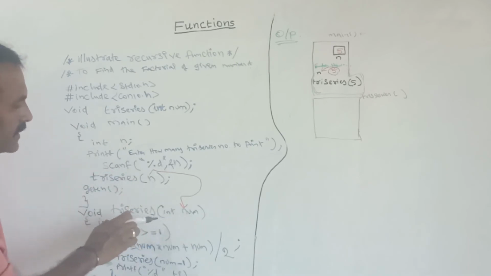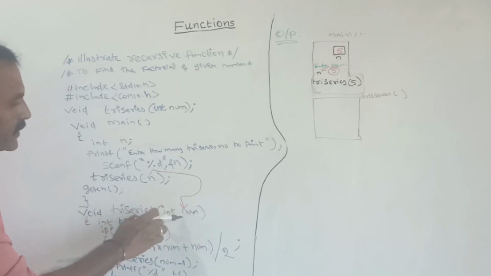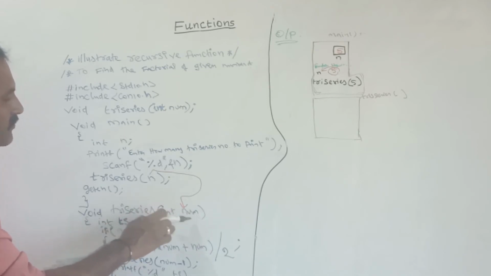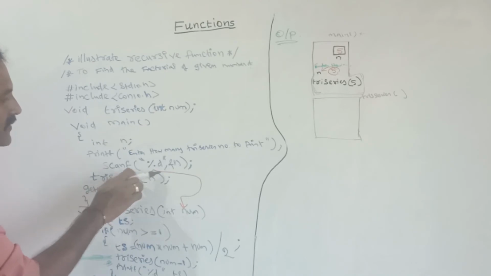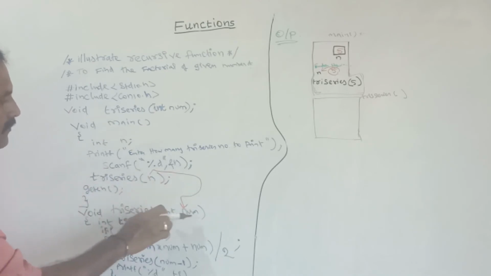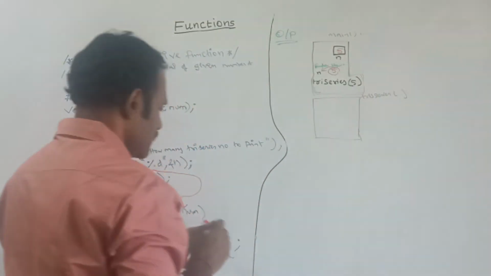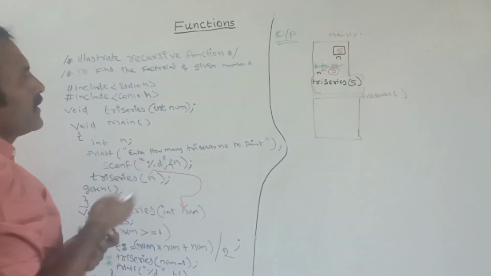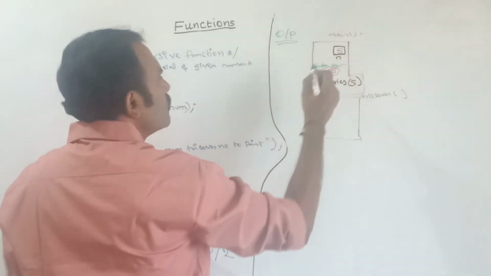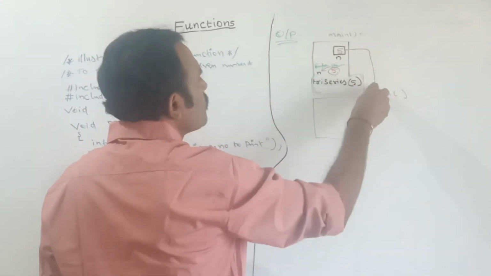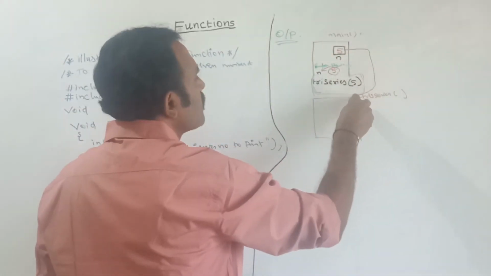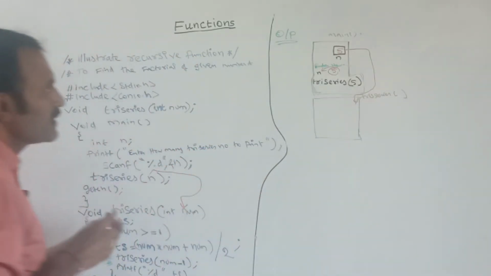In the try series function, this num will have the value 5 because the passed value is copied to this parameter num. So this 5 will be copied to the try series function.